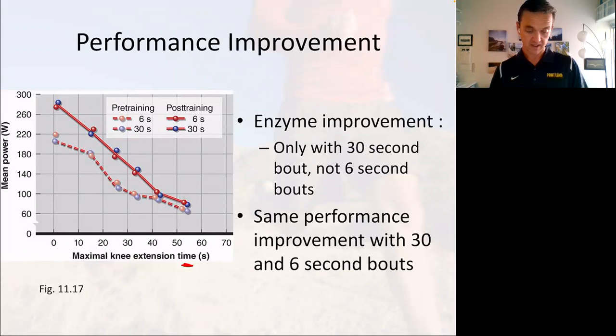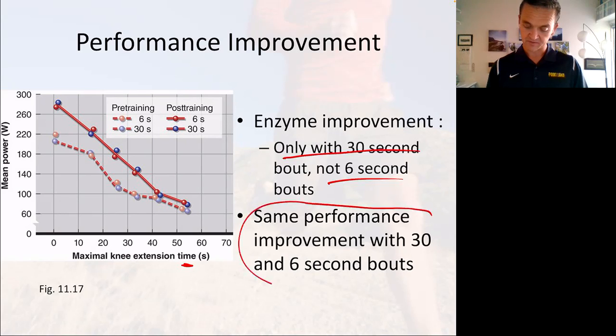Okay, and their time post training, if we look at the blue dots, goes down a little bit, right? Or sorry, goes up a little bit. So they actually warded off fatigue, and they did that the same whether they're in the 6-second group or the 30-second group. Okay, so enzyme improvement was only in the 30-second group, not the 6-second group, but the performance improvement was the same in both. So what does that tell you? It tells you that the creatine kinase and myokinase activity is not the deciding factor on performance here.